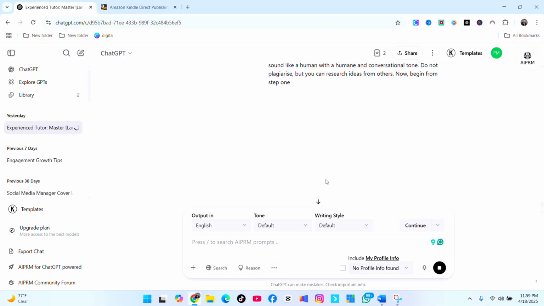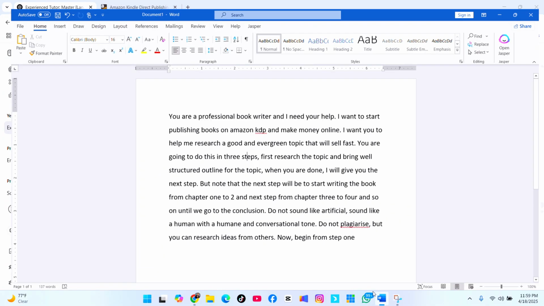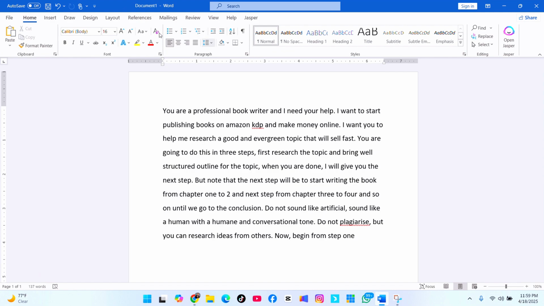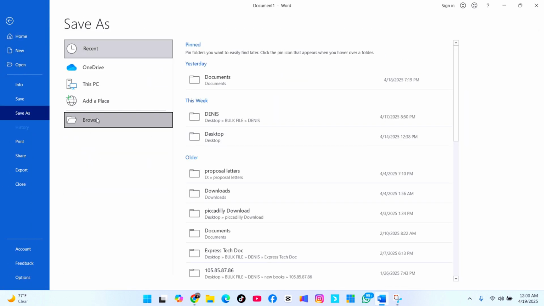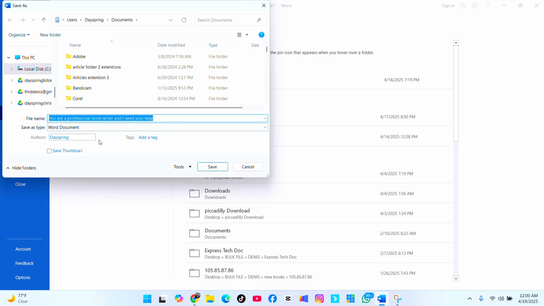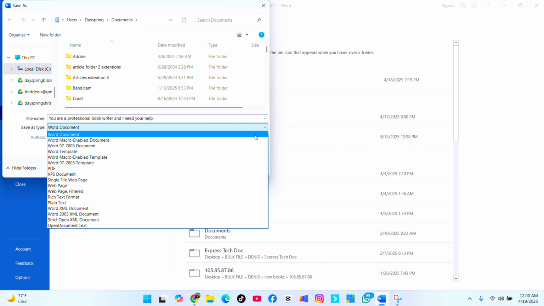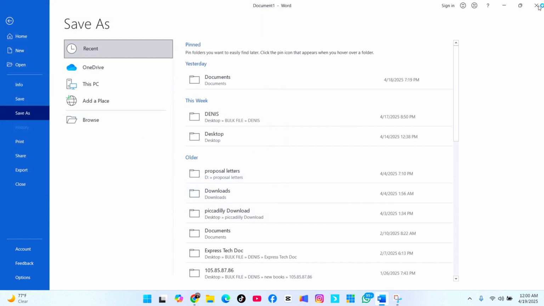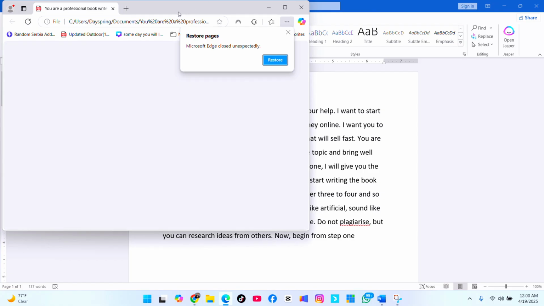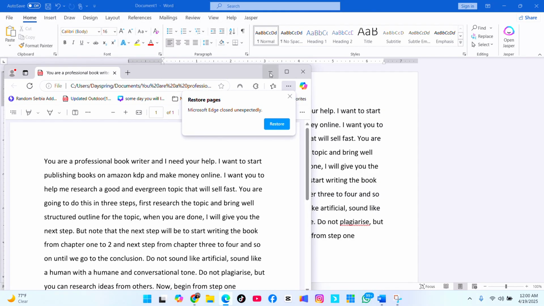When you have written your book and you are done, you can now format the book properly, put the headings, structure it properly, and convert it to a PDF. Converting it to a PDF is very simple. You come here, you click on save as, and when you are about to save, you check this document type here. You just click it and then choose PDF and then save as PDF. The book is going to be saved as PDF, and then it's already appearing here.